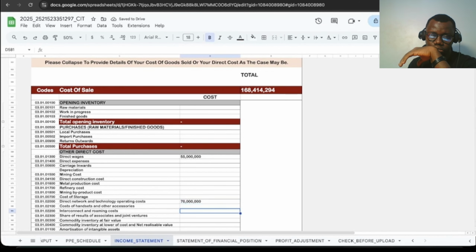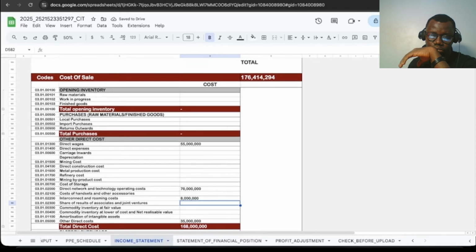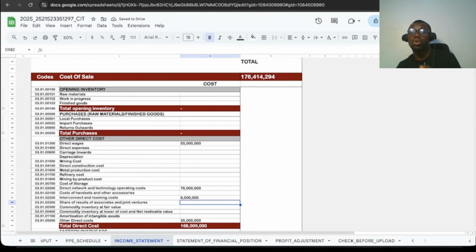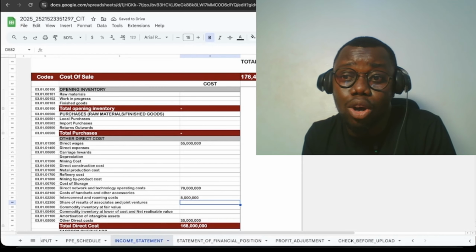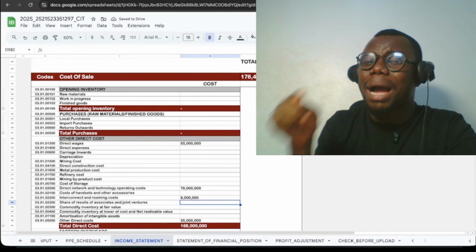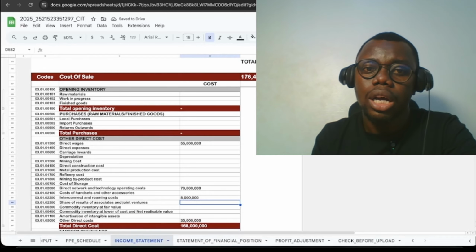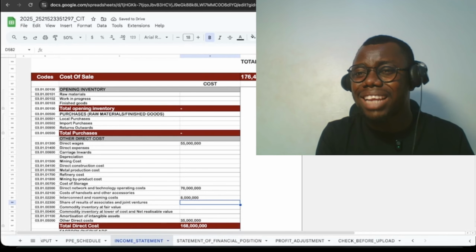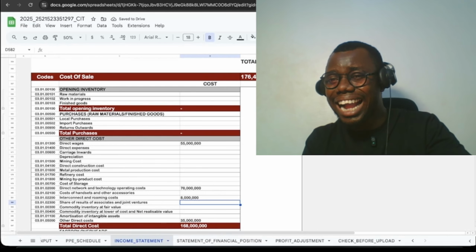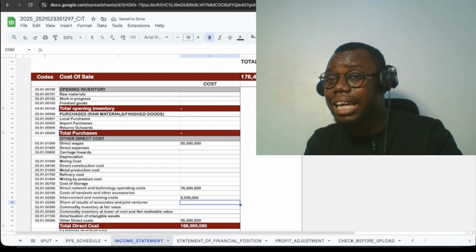The template will automatically compute cost of sales based on standard accounting principles. So it means that whatever you are doing here is done based on standard accounting principles, right? Whatever your auditor has generated for you is what will be applicable in this instance. Do you understand? It's not about you having your records by yourself. That's why a chartered accountant is needed for this process.